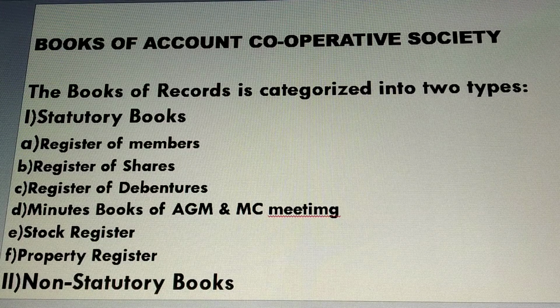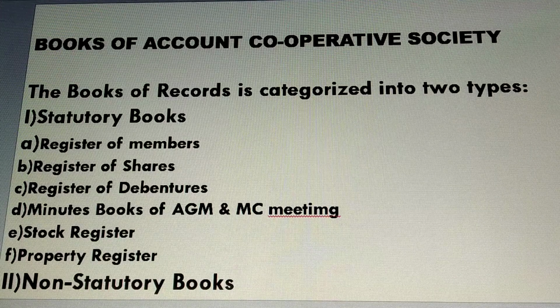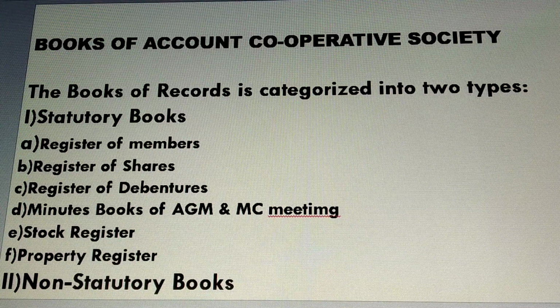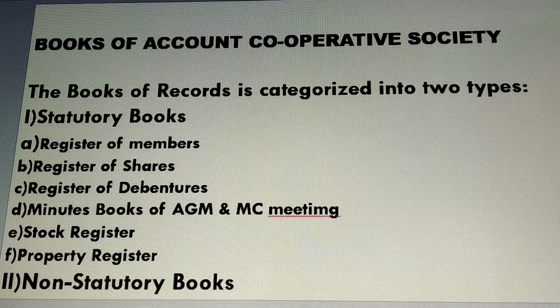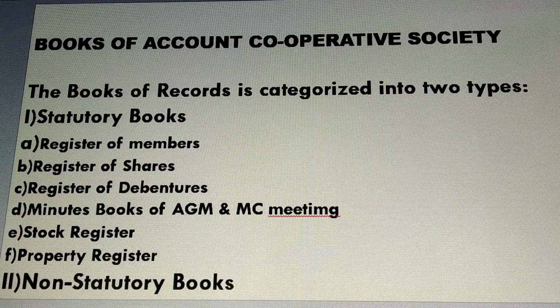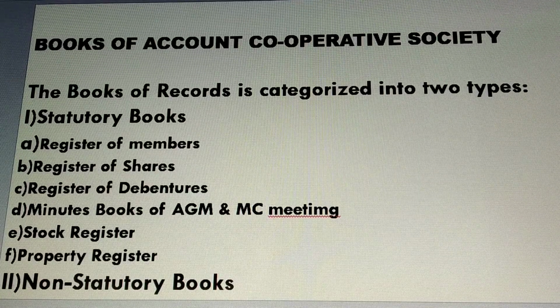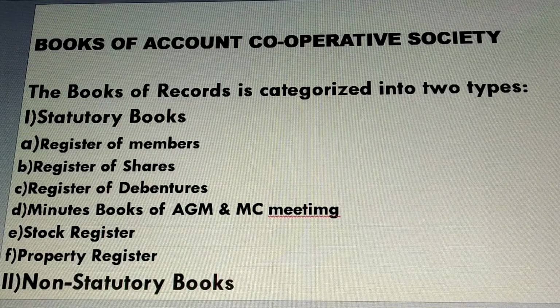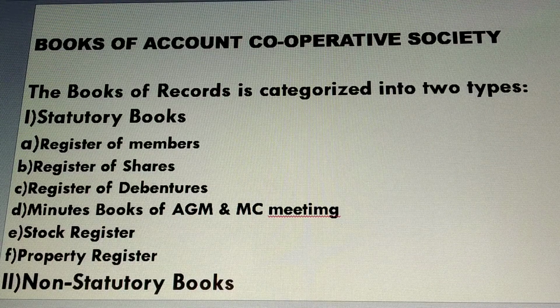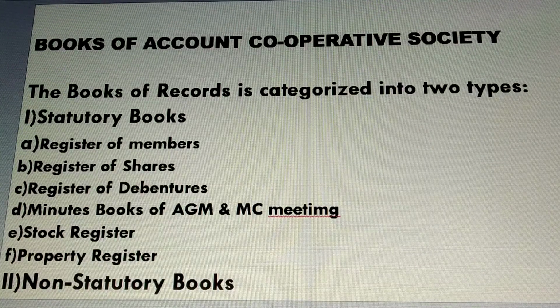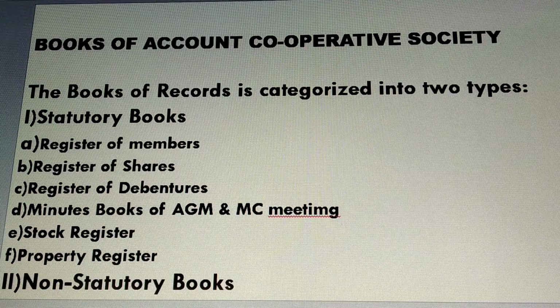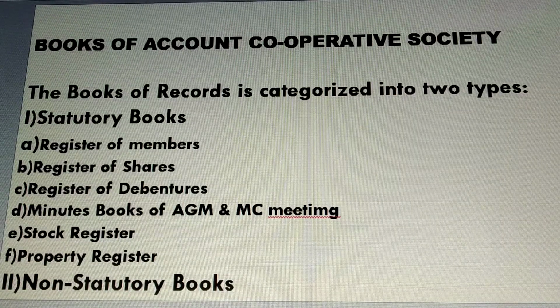Likewise, in a cooperative society there are also books of account. These books of account are also known as books of records, and they are categorized into two types. Let us see which are those two main types of books of records or books of accounts.